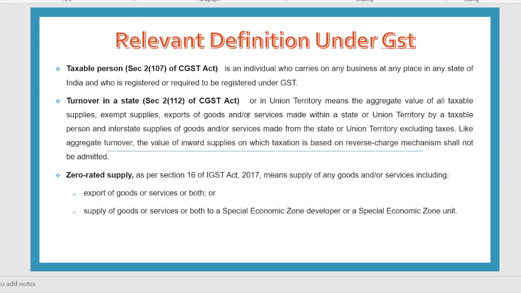Turnover in state means when you are doing any type of supply in a particular state, that will be called as what? Turnover in a state. So if you are registered in Maharashtra and you are supplying goods worth rupees 50 lakhs, that will be called as what? Turnover in state. Zero rated supply means, as I explained, all types of export supplies are known as what? Zero rated supply.